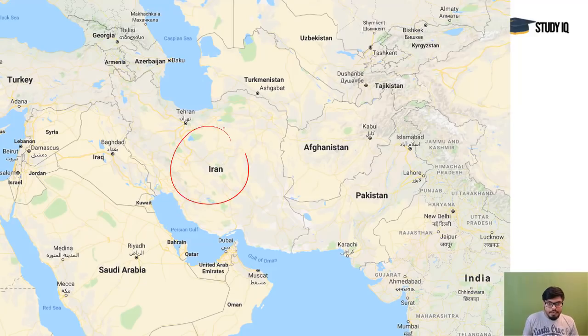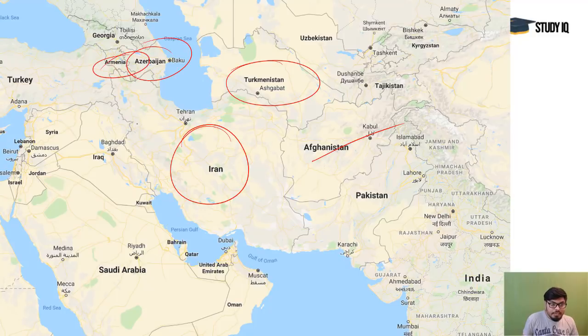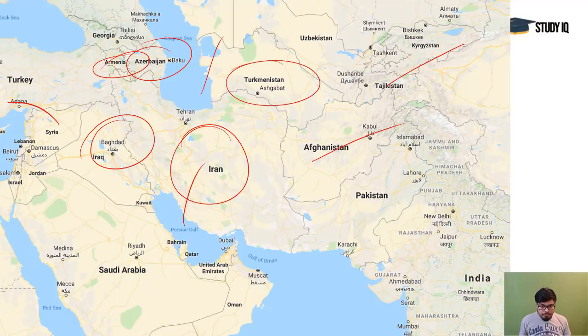As you can see on the map, Iran, Afghanistan and Turkmenistan, Azerbaijan, Armenia, Iraq, Syria is here, and Tajikistan is here. So these are the countries bordering Iran, and please look for the water bodies also: Caspian Sea, Persian Gulf, and this is Strait of Hormuz and Gulf of Oman, remember that.